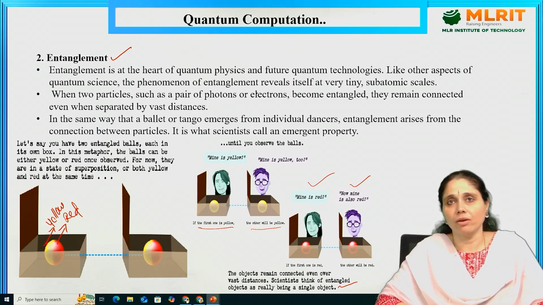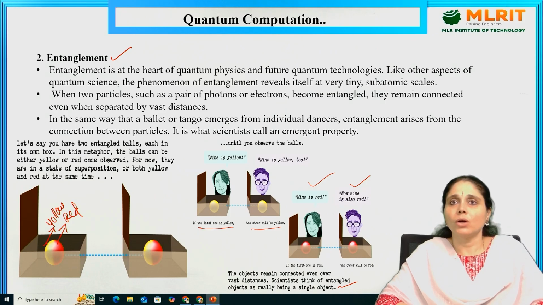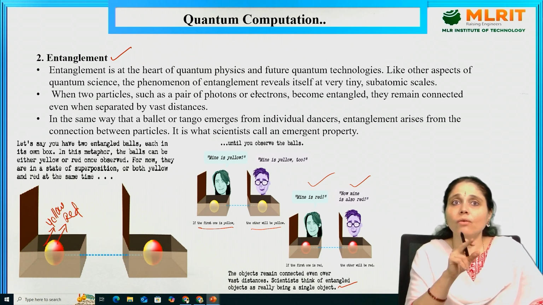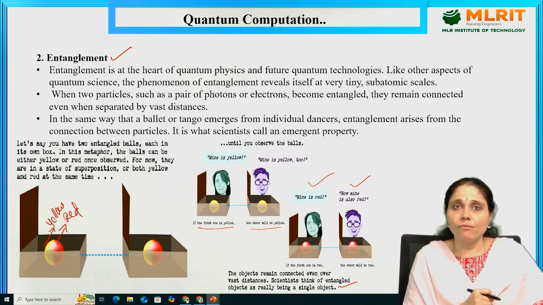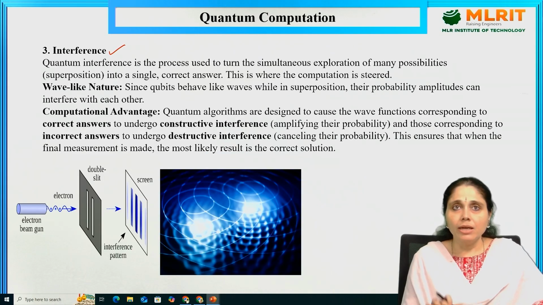Entanglement is the heart of quantum physics and future quantum technologies. Like other aspects of quantum science, the phenomenon of entanglement reveals itself at very tiny subatomic scales. When two particles, such as a pair of photons or electrons, become entangled, they remain connected even though separated by vast distances. Remember that. In the same way that a ballet or tango emerges from individual dancers, entanglement arises from a connection between the two particles. It is what scientists call an emergent property. This is entanglement.